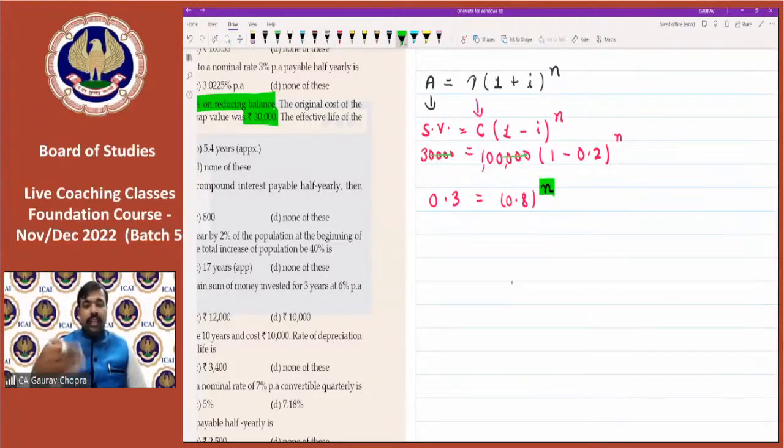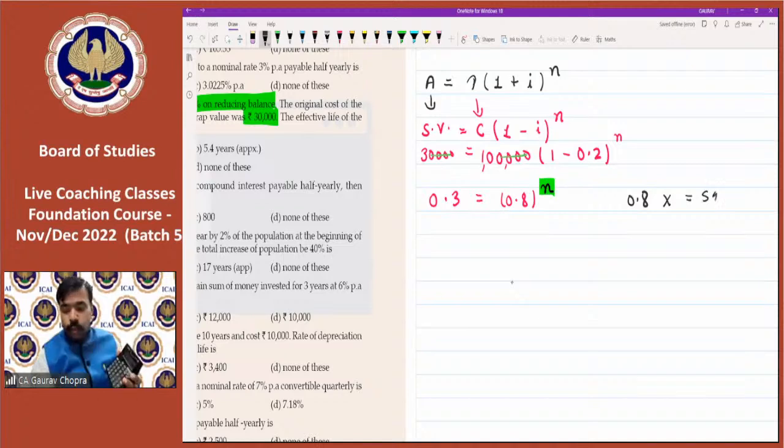So we can try different values. So let us try 0.8. What we have to do on the calculator? Type 0.8, press multiply and then equal to. We want 0.3. So 0.8 multiply and then equal to. One time equal to, that means it is the square. Second time equal to, it is the cube.